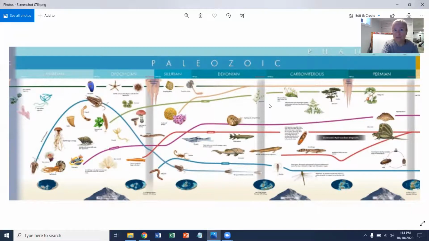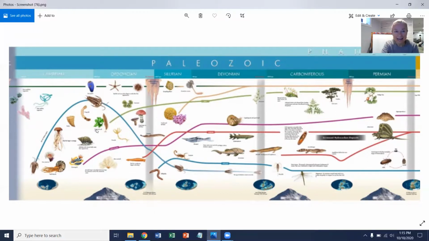During this time, there were also lots of things happening with the plants. Plants grew from that blue-green algae, and we were seeing lots of ferns. Plants started growing out of the water. During the Carboniferous period, it was warm and damp, and it was almost like a rainforest. So there were lots of ferns. And as they died, their layers pressed together and formed coal. And at the end of the Paleozoic era, plants were beginning to make seeds, which was really a huge explosion for them to be able to grow better.